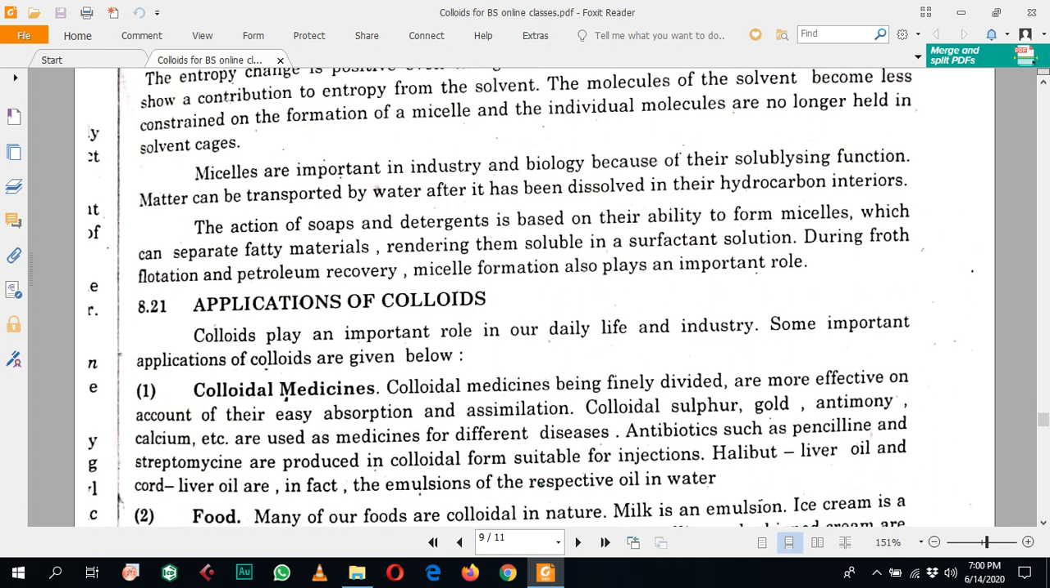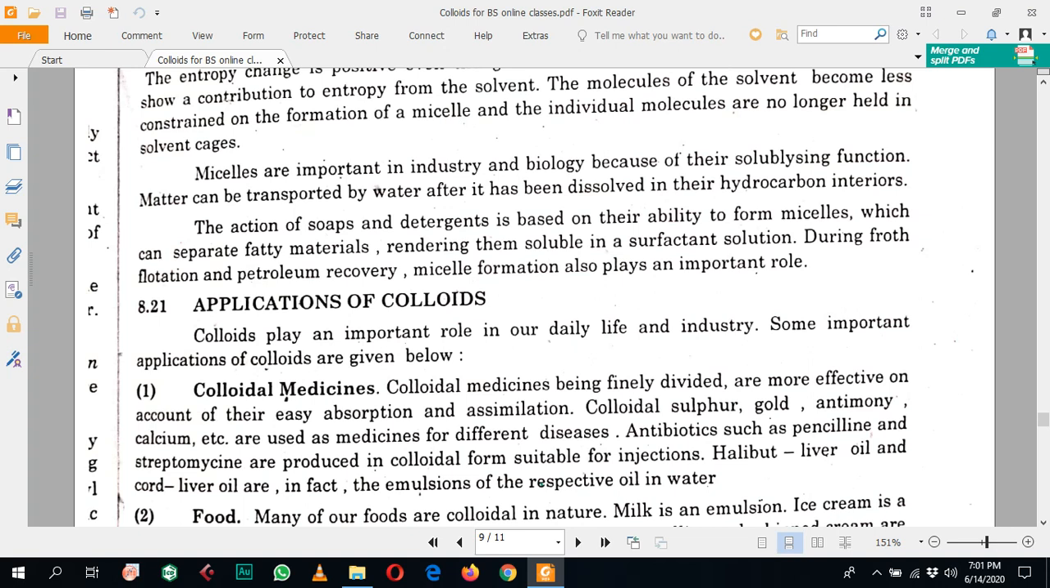These micelles are very important for us because different surfactants, or surface active agents, are used in our industries and our homes because of their solubilizing properties. We can transfer one material to another in the form of micelles, and even our household detergents and soap show action like these surfactants.